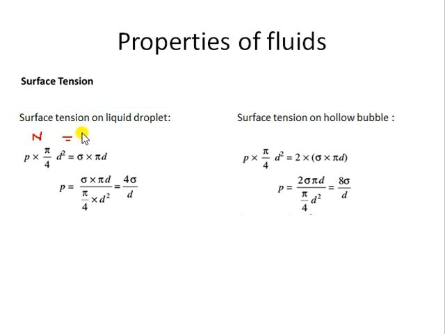Pressure into area, that is Newton, and sigma into circumference, that is also Newton. So from here we can calculate the pressure inside a liquid droplet from this expression, 4 sigma by d.